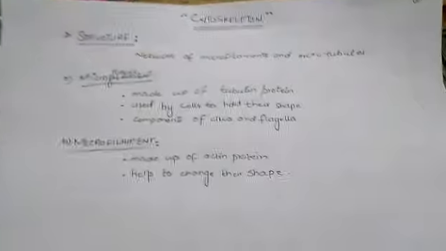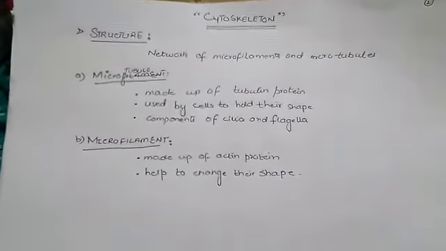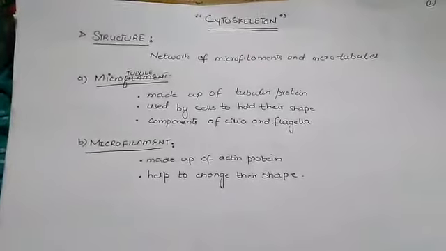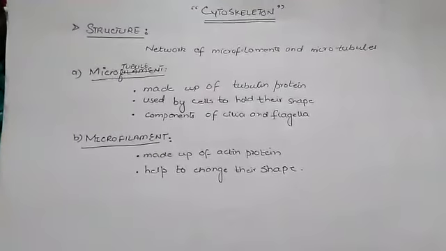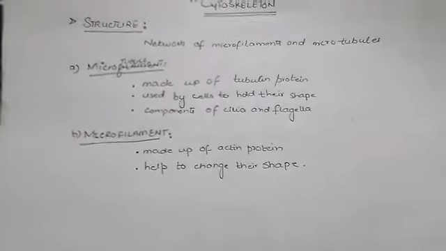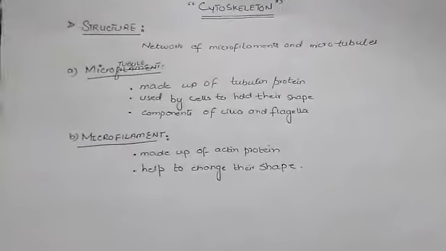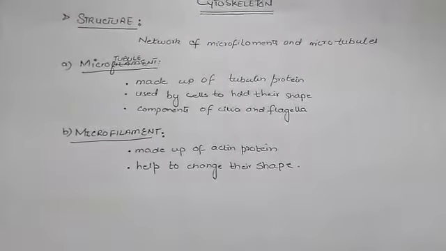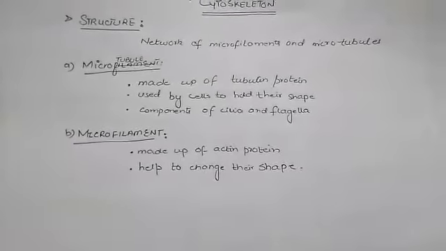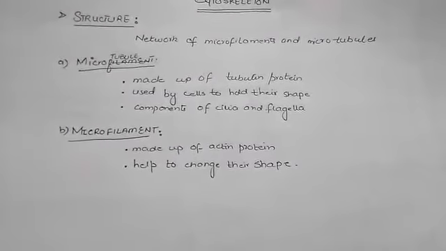Then we have the cytoskeleton. What is the cytoskeleton? It is a network of microfilaments and microtubules. Now, what are microtubules? Microtubules are made up of tubulin protein.